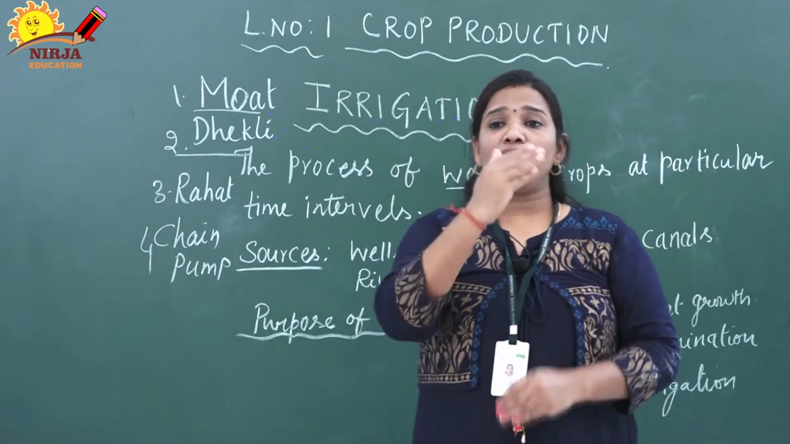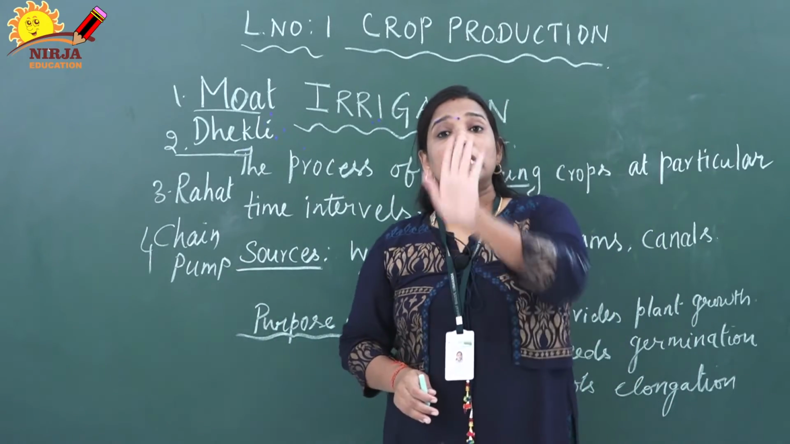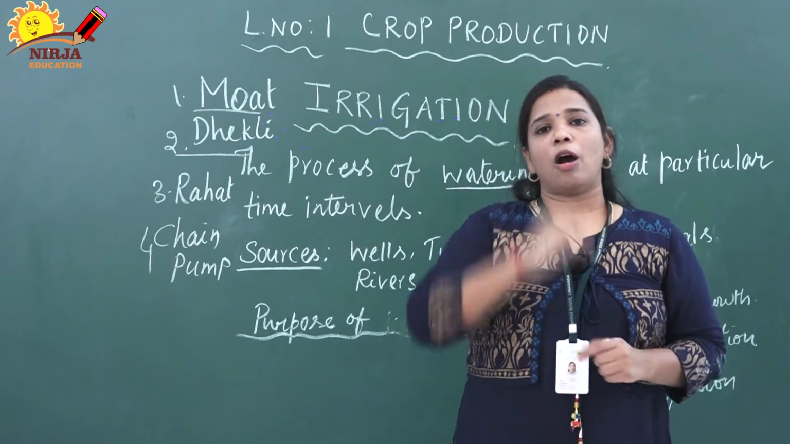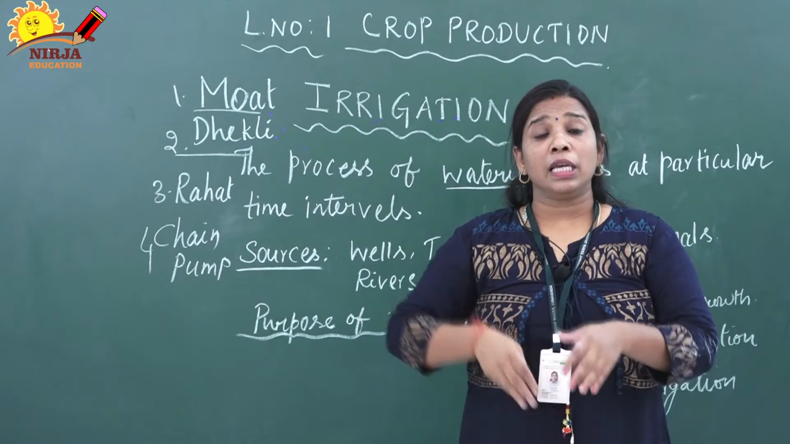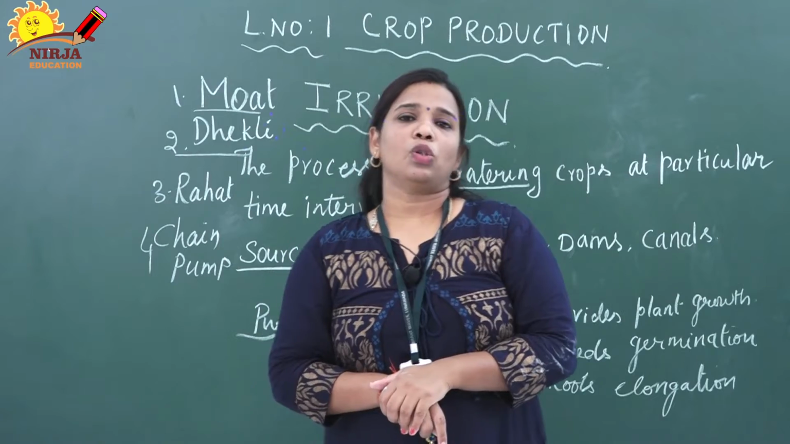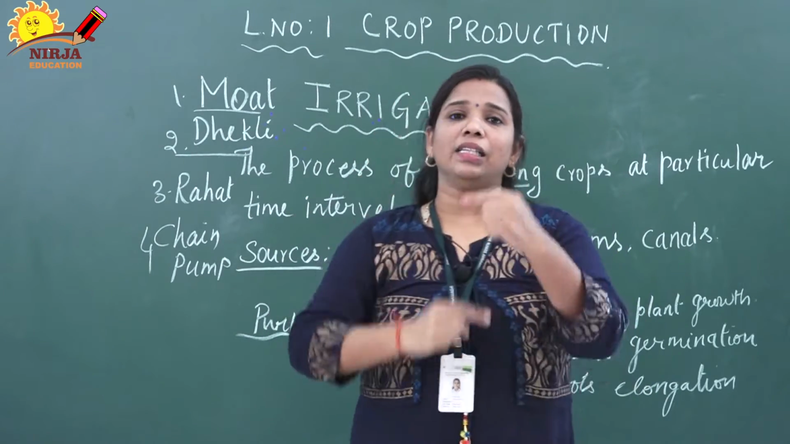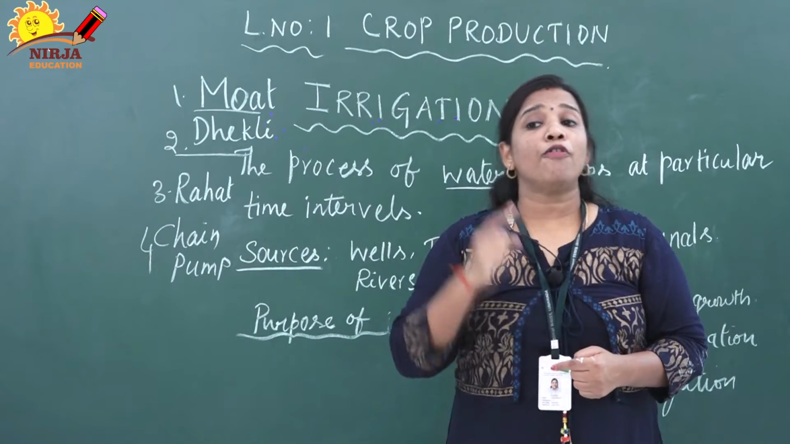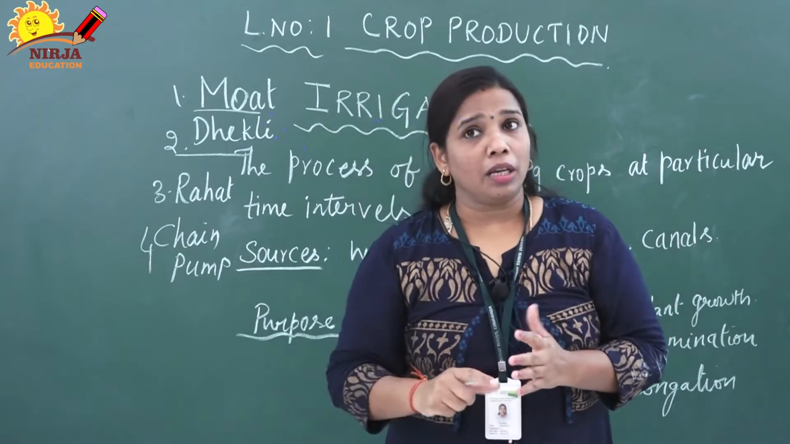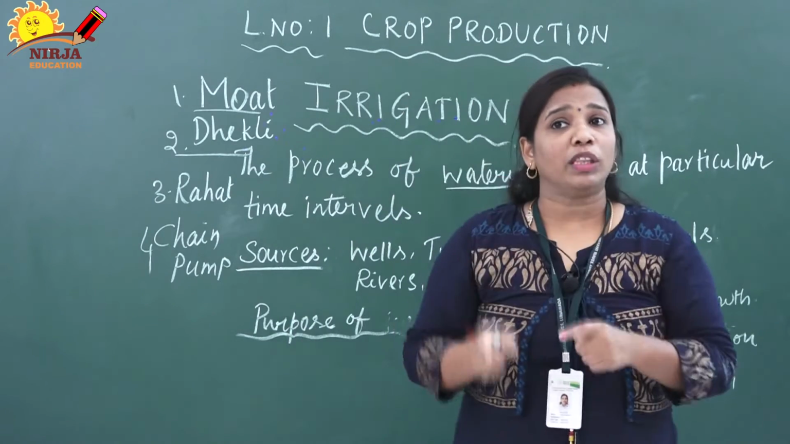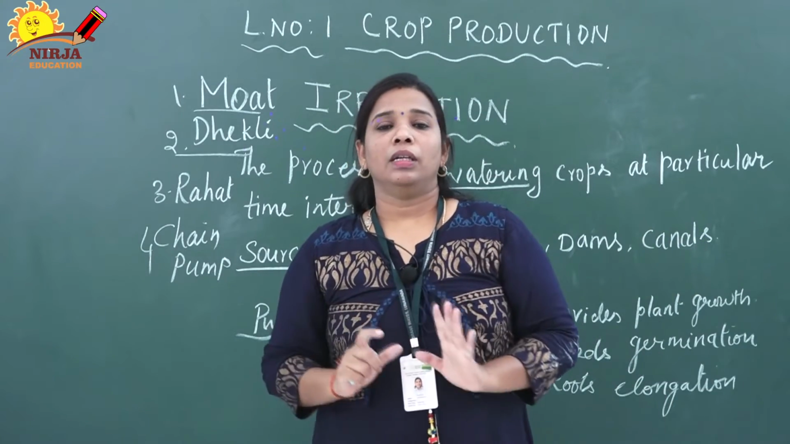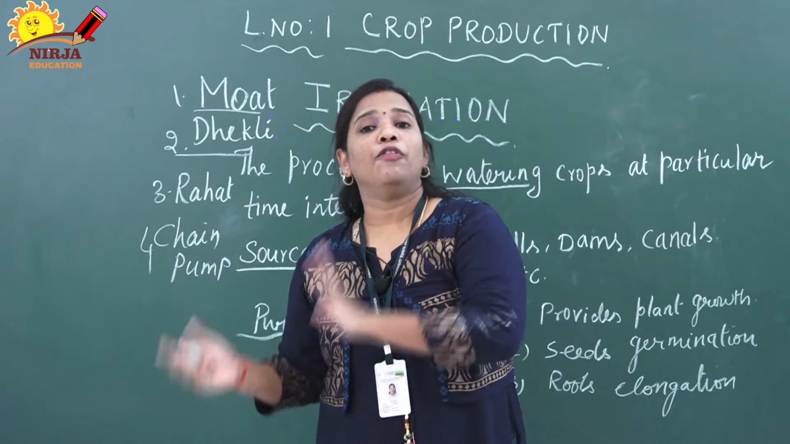Fourth one is chain pump. Here 2 wheels are used. One wheel is easily visible; if you see the image, you can see one wheel is above. The other wheel is slightly dipped into the soil. Both wheels are connected to each other with the help of a chain, and the buckets are joined with the wheel. When the wheels rotate, the buckets get filled with water and drop it inside the field land.